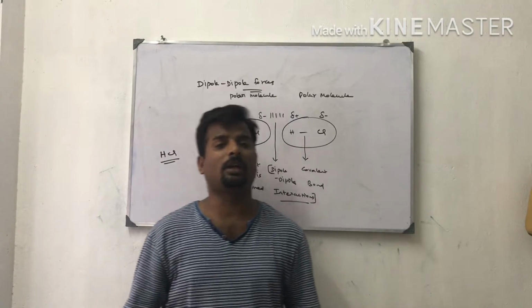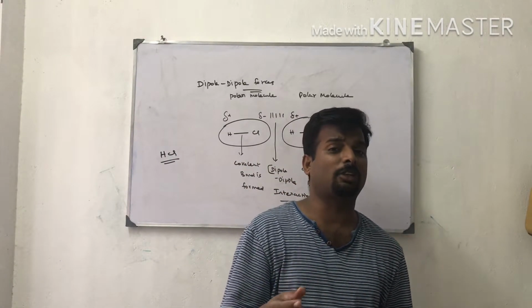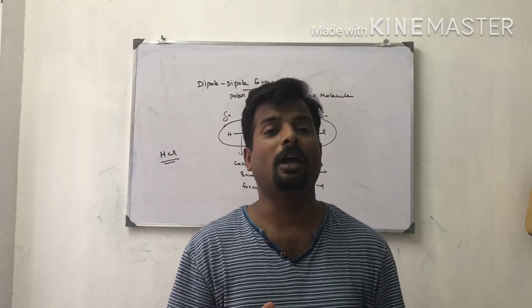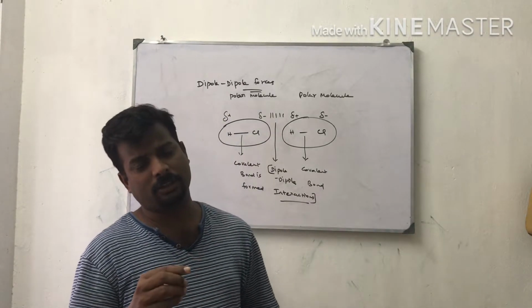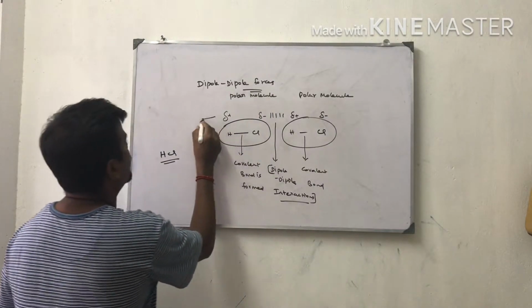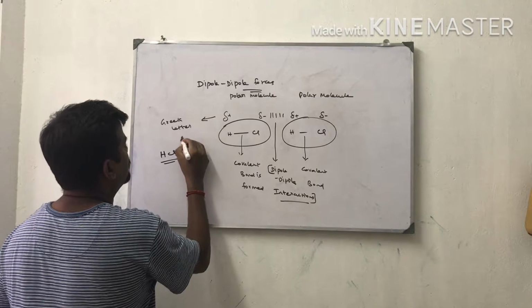Together they are called a polar molecule. The partial charges are indicated by the Greek letter delta.